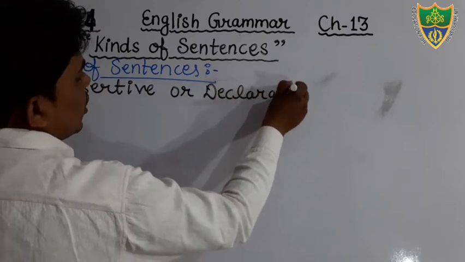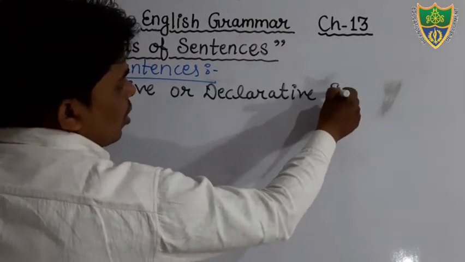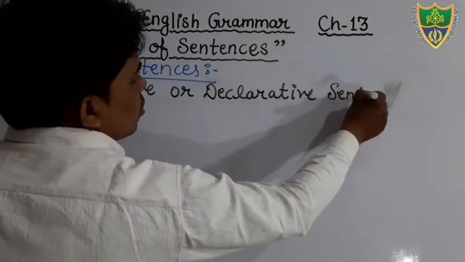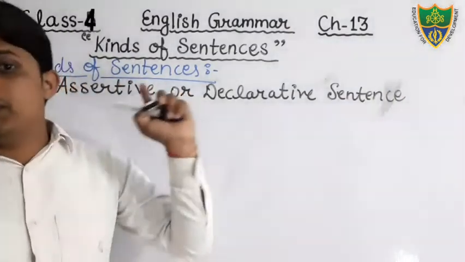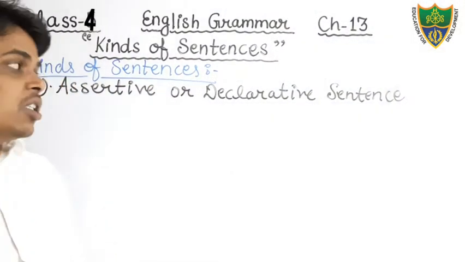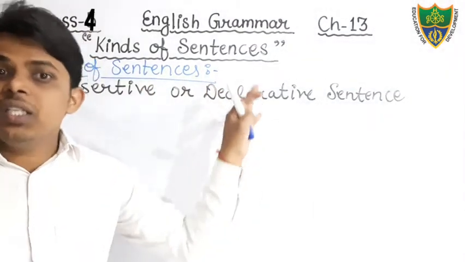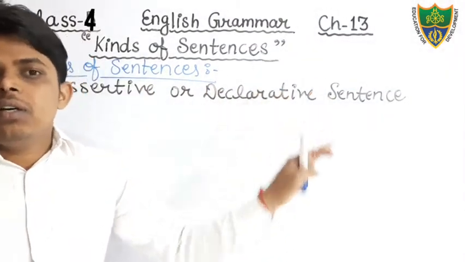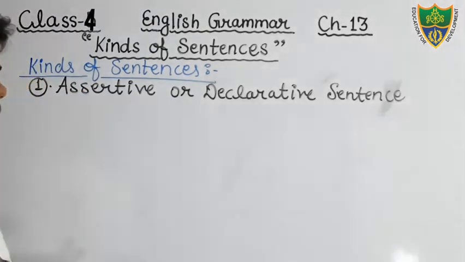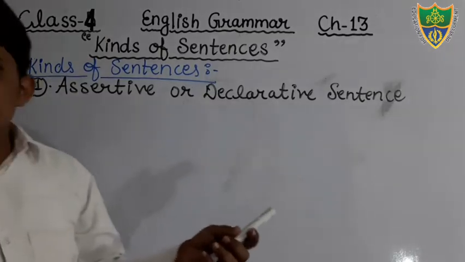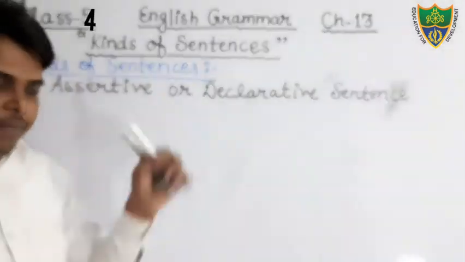It is also known as declarative sentence, and it is also known as statement sentence. So keep in your mind that assertive, declarative, and statement, all these names are the same.